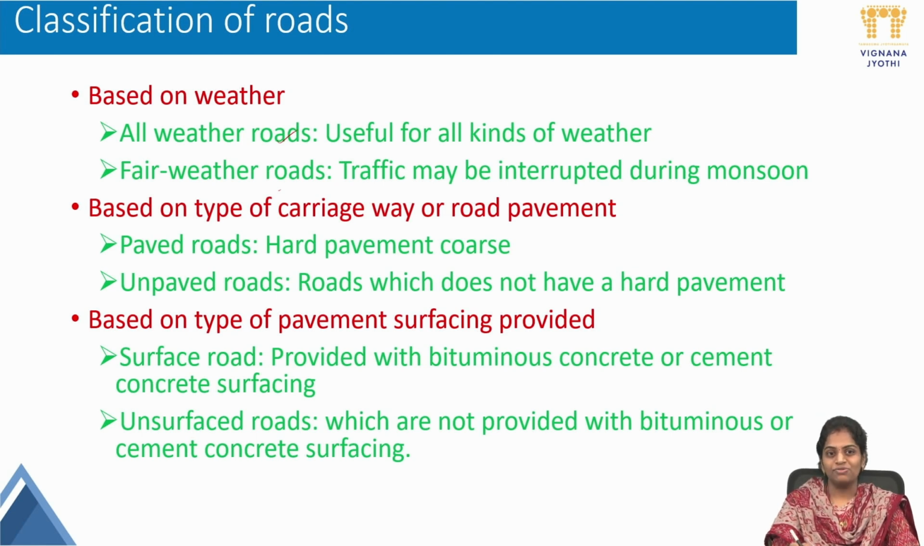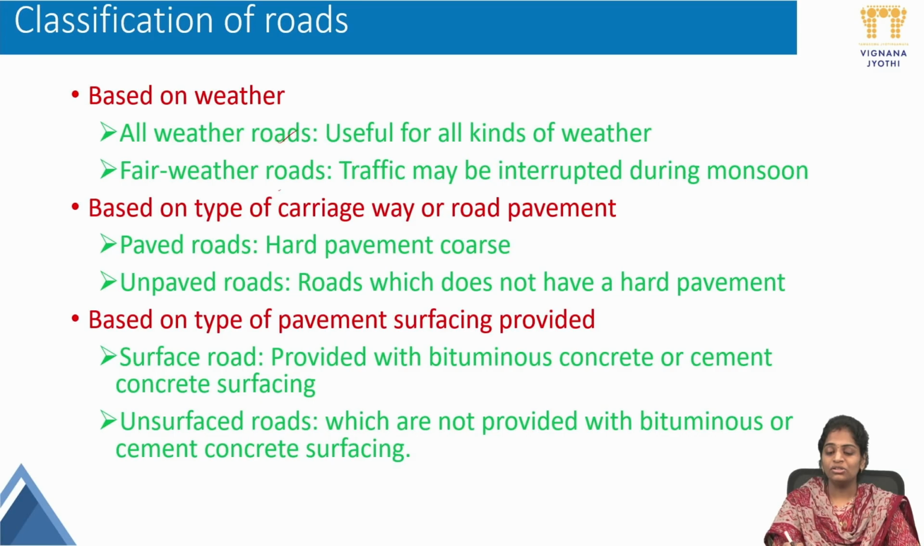Based on the type of carriageway, they are classified as two types again: paved roads and unpaved roads. Paved roads have a hard pavement surface. Those are called paved roads. The other one is unpaved roads, where only a rough surface will be there, which has no hard pavement.